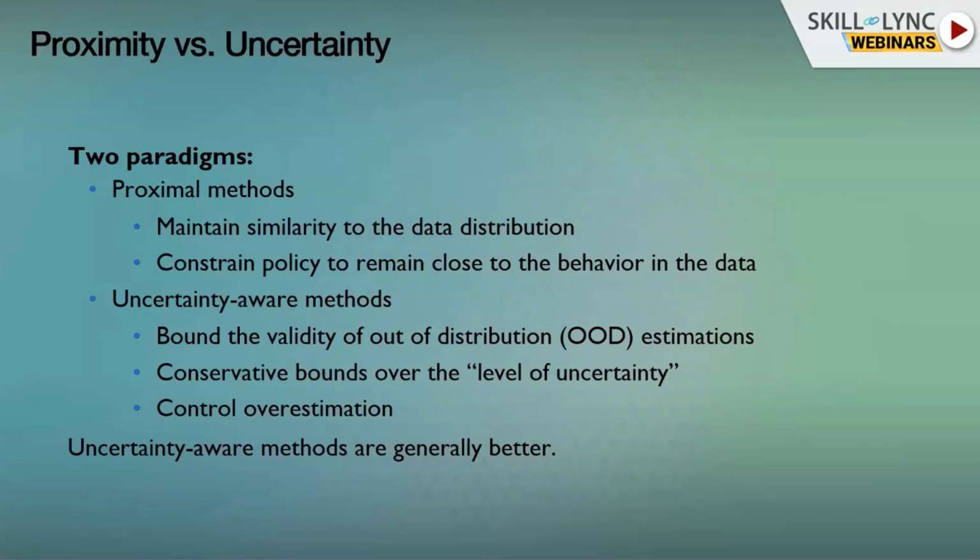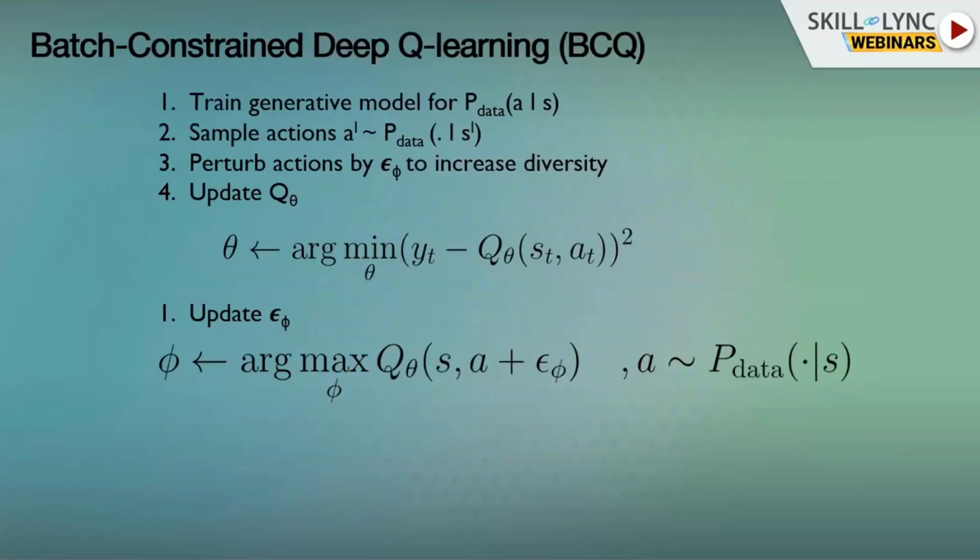Let's look at some examples of algorithms that use proximity and algorithms that use uncertainty. These are pretty recent. All of the algorithms here are from the past two years. Batch-constrained deep Q-learning, BCQ, and you don't have to go through the whole algorithm here. The basic idea is very simple.